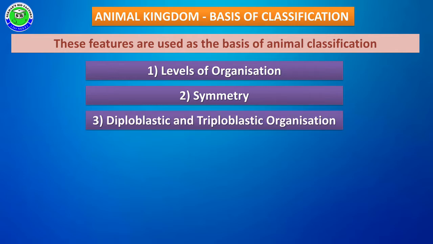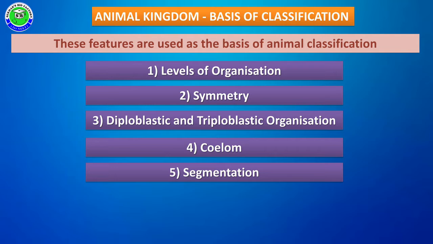The third feature is diploblastic and triploblastic animals. During embryonic development, the embryonic cells are arranged into many layers. Depending upon the number of embryonic layers present in the embryo, that feature is also considered in animal classification. The fourth feature is coelom. Animals have a cavity in their body, and depending upon the nature of that cavity, we can classify the animals into different groups. That feature is called coelom.